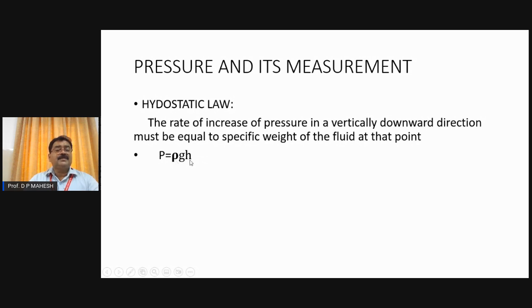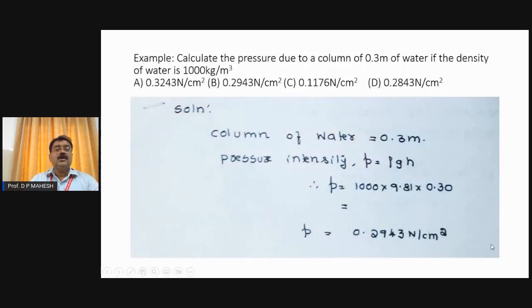It has a density. If you wish to find the pressure in water at a depth equal to 2 meter from the free water surface, then substitute rho as 1000, h as 2 meter, and you will get one value. That is going to be the pressure in water at 2 meter below the free water surface. Now coming to one numerical problem. That's why, as I told you several times, you have to be theoretically sound. Then only do problems become easy. If you understand the theory concept well, the problem is really going to be easy. Simply studying problems without understanding the background theory is not going to work.